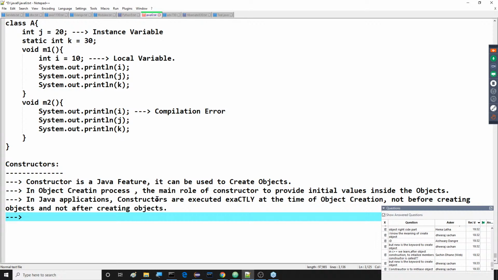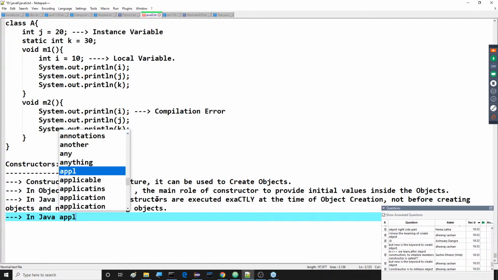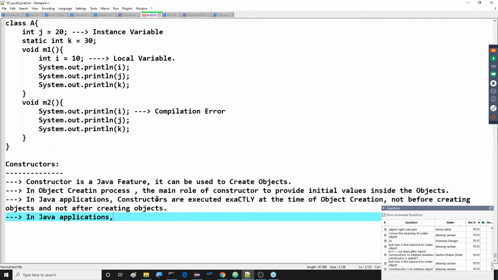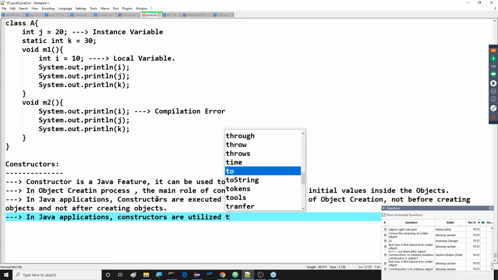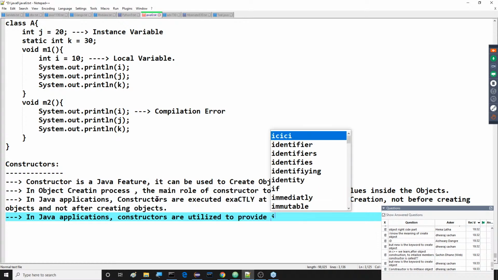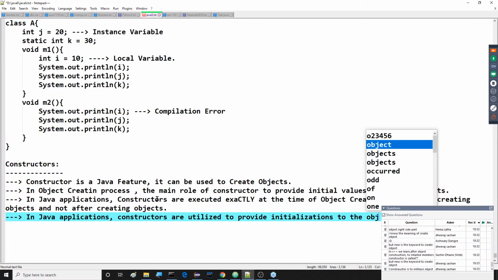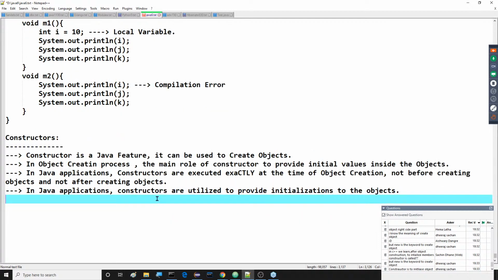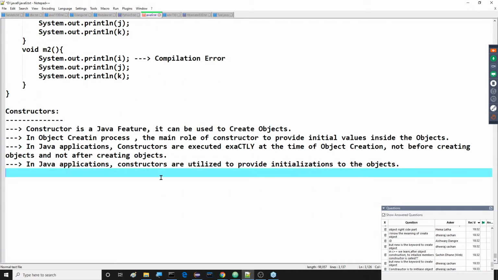This is one point. Next one: in Java applications, constructors are utilized to provide initializations to the objects.